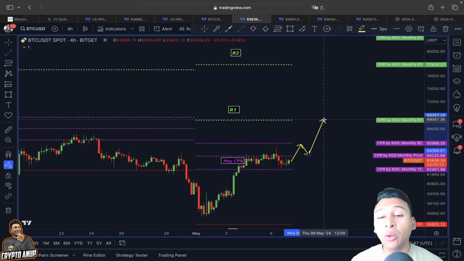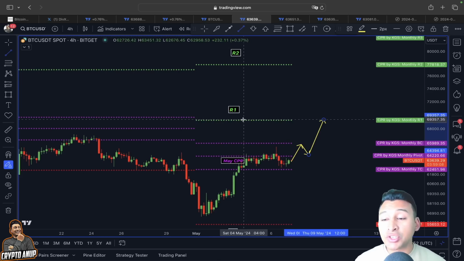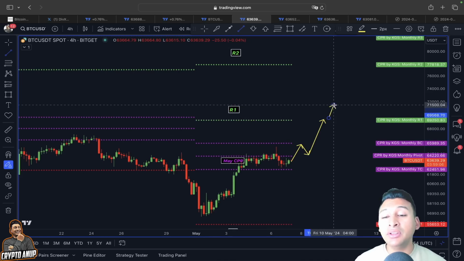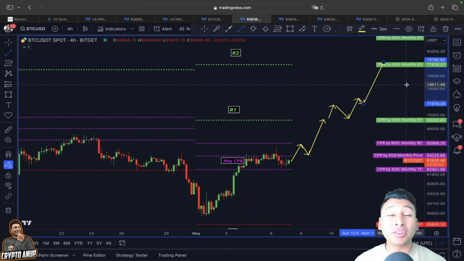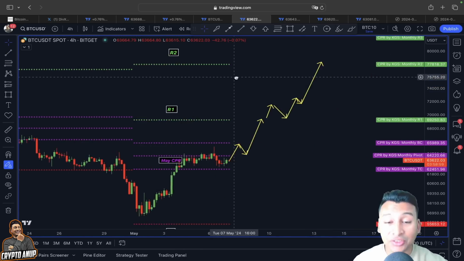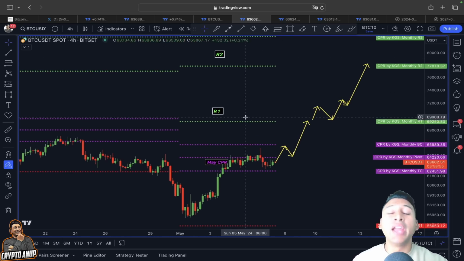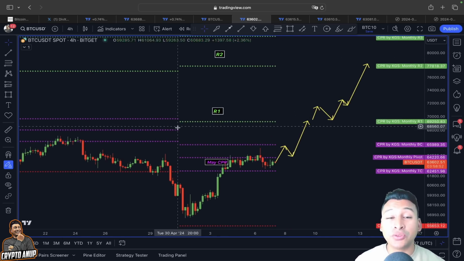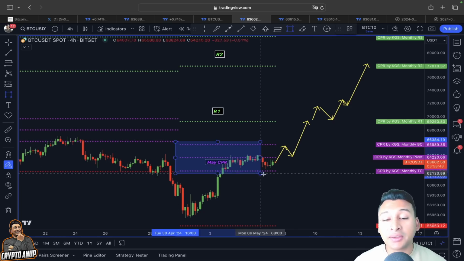I mean, price slowly getting attracted towards this first target for this month of May, which is around 69,000, and even up to this R2 line, which is above 77,000. Yes, you heard that correctly, guys. The price of Bitcoin could show a move like this if we manage to remain over 62,000, or let's say if we manage to remain over this CPI trend lines.